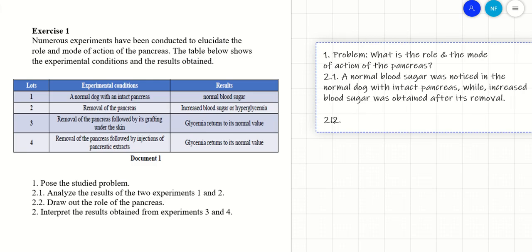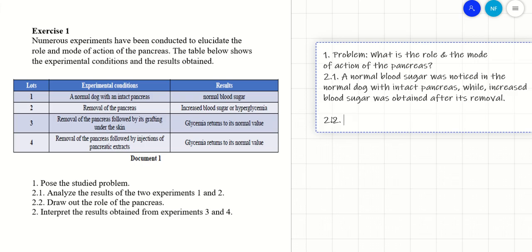Draw out the role of the pancreas. So depending on this experiment, what can you say about the role of the pancreas? The pancreas is responsible for regulating and maintaining the glucose levels at the normal values, because it's regulating the blood glucose, and when the blood glucose increased with respect to the normal level, it decreases it again to become at its normal level.